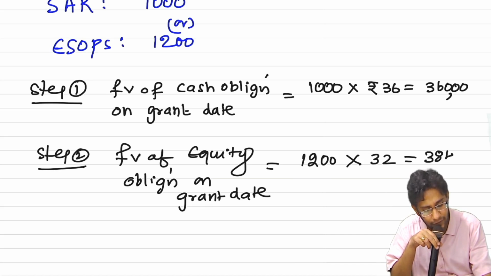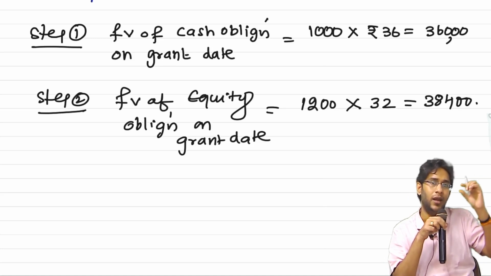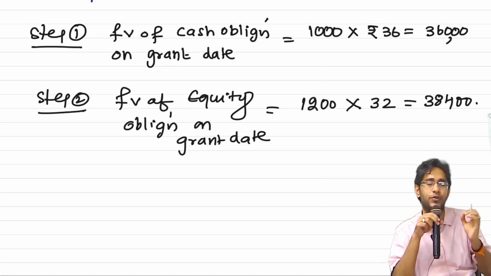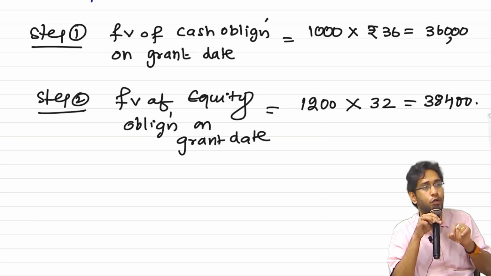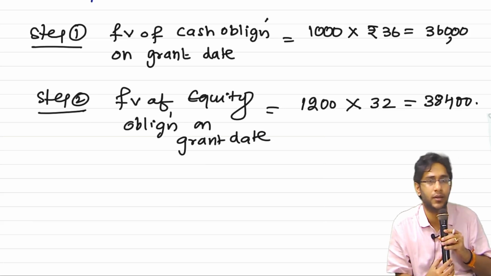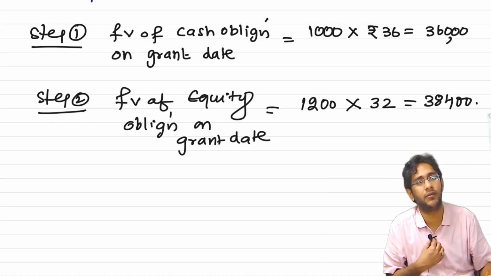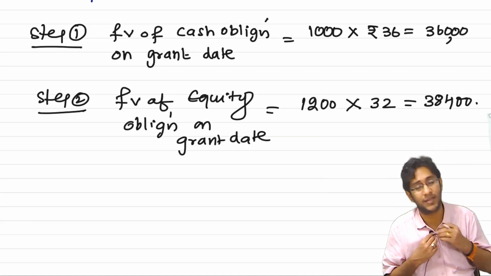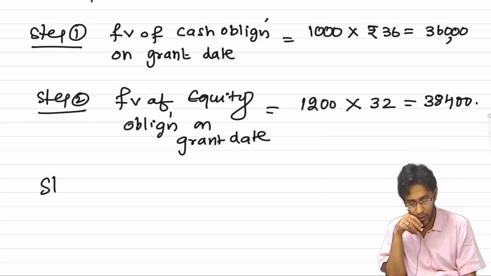36,000. Tell me, amount-wise, which one is higher? Equity. 38,400 is higher. But the company has an obligation to pay cash. So predominantly this contract should be accounted like SAR. But amount-wise, who is higher? So you know what our standard says? The standard says do accounting like this.